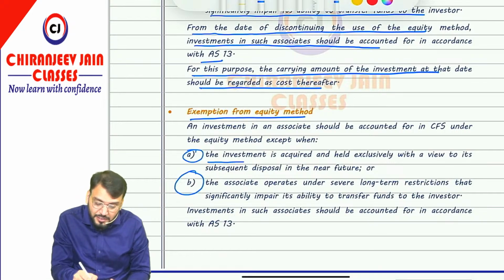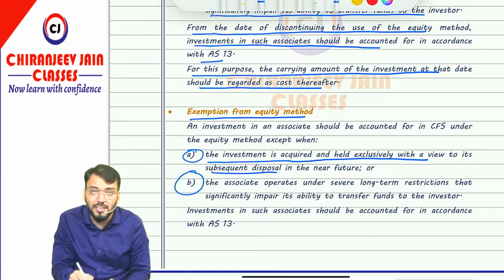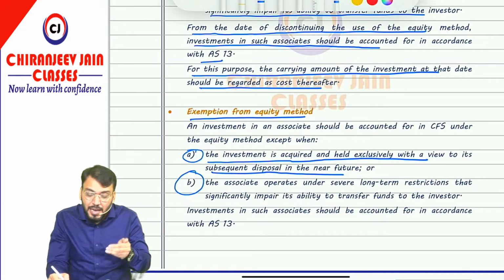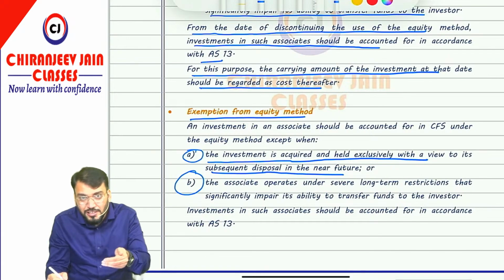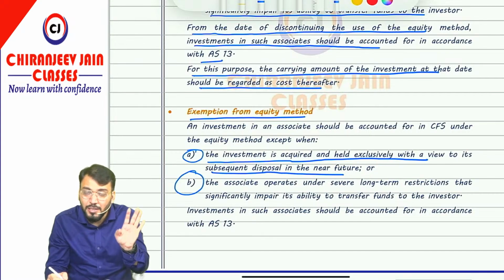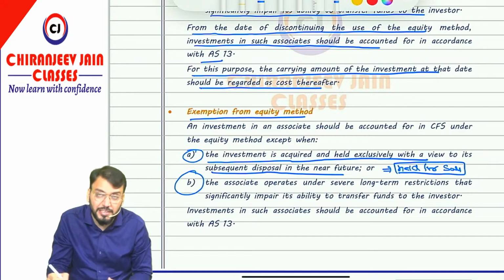First, the investment is acquired and held exclusively with a view to subsequent disposal in the near future. Means if you have acquired an investment and there is a motive to dispose of it in the near future, then even though you have significant influence, you are exempted from what? You are exempted from the equity method. In simple words, I will say these are held for sale. Whenever investments are held for sale, we are exempted from applying the equity method.